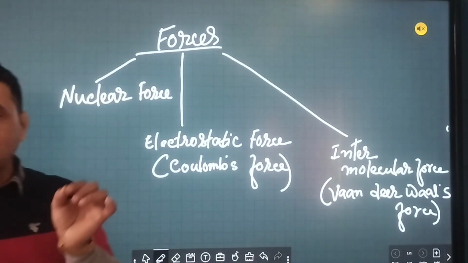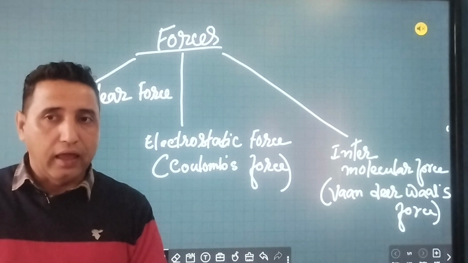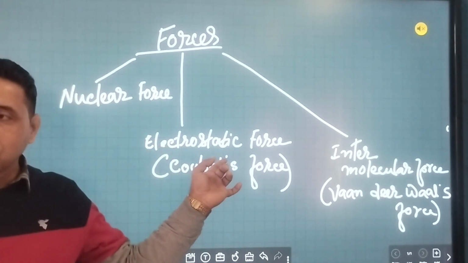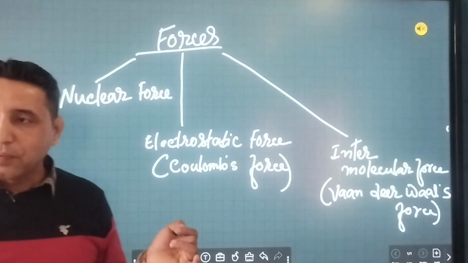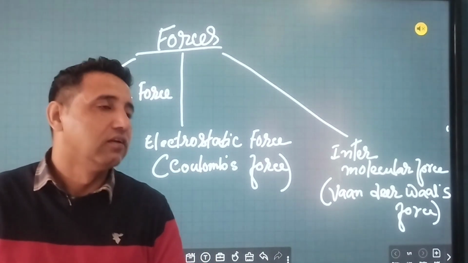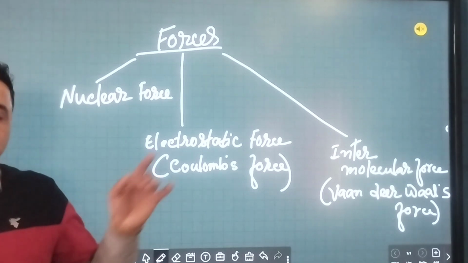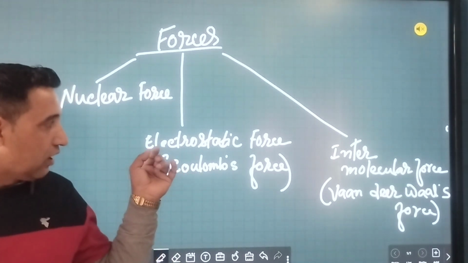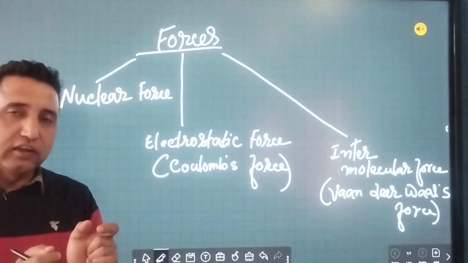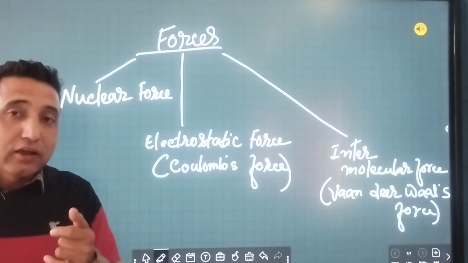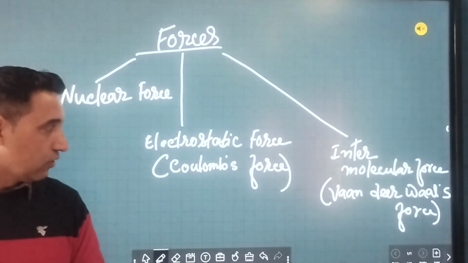Nuclear force is only attractive, but in electrostatic force there are two types, maybe repulsive, maybe attractive. Is that clear? This force is the second highest force. It is applicable only to charged particles. Remember, I am talking about microscopic objects.